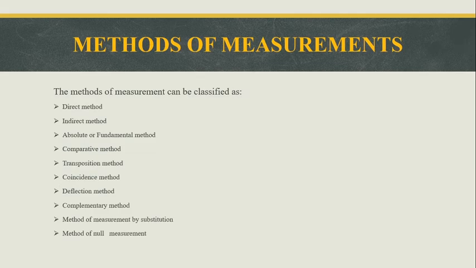The next heading is methods of measurement. Here we are going to study the methods which we use to find out the measurements. They can be classified into the below 10 methods. The first one is the direct method.